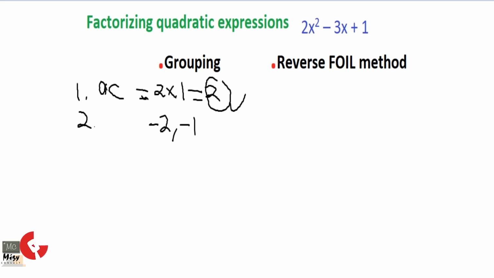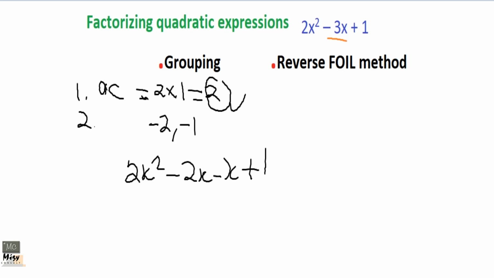After that, we are going to rewrite our expression, replacing the negative 3x with the negative 2x and negative x. Okay, so we are going to get 2x squared minus 2x minus x, because it's 1x, then plus 1. We just replace this with these new factors that we got.